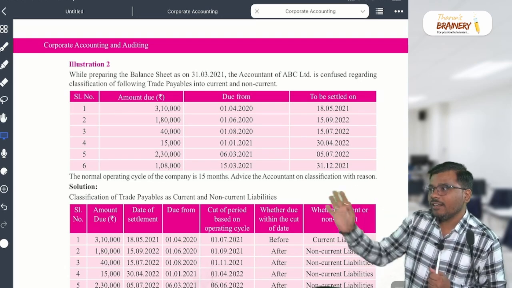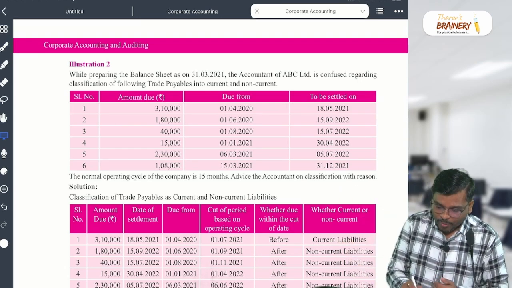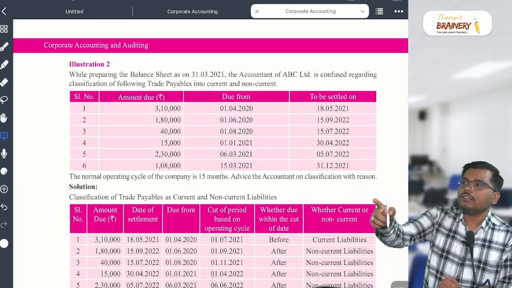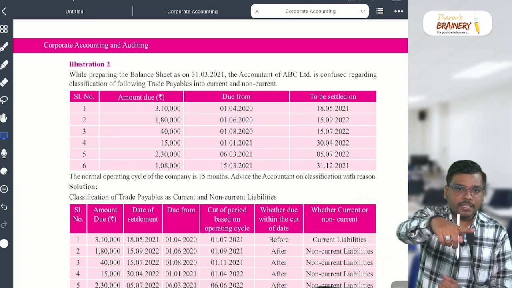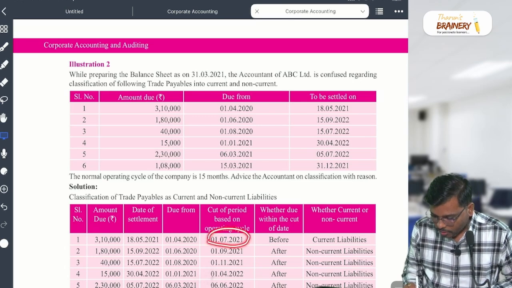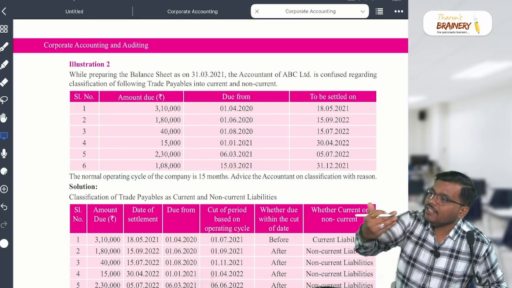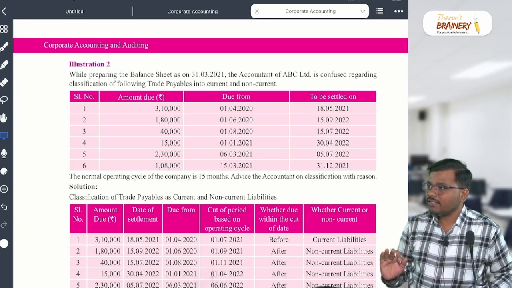Here 12 months becomes irrelevant now, because the operating cycle is more than 12 months, so we should only consider 15 months. Are you getting my point? So within this date you are going to settle, it's current; after that day, non-current. Correct?